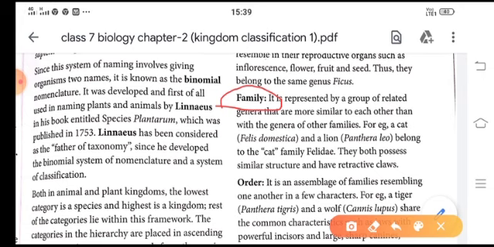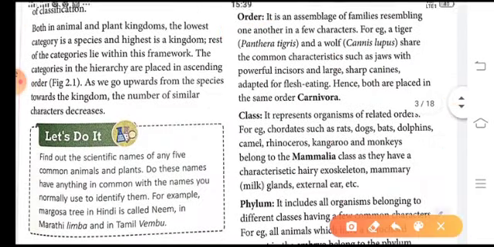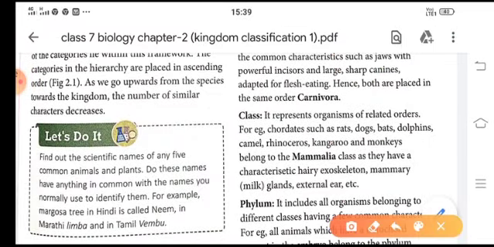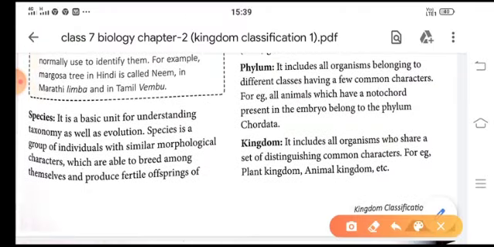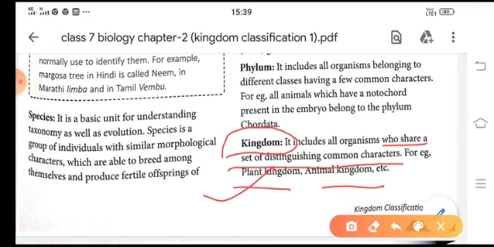Similarly, order, group of family constitute an order, and after order, class is there. So again, we can say the group of order constitute a class, and group of class constitute a phylum. Then last but not the least, it is the kingdom. Now this kingdom includes all organisms who share a set of distinguishing common characters like plant kingdom and animal kingdom. So all plants come under plant kingdom, and all animals come under animal kingdom.